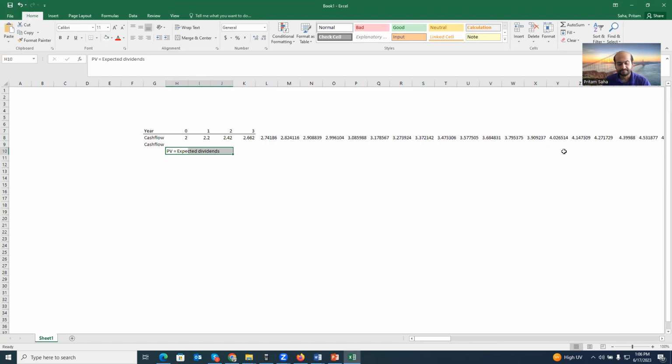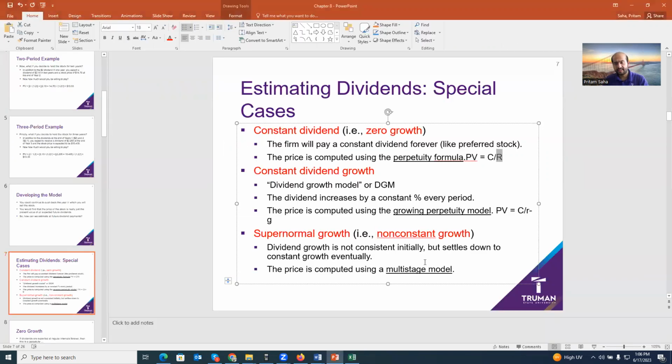In this chapter, or in this course, we are not going to go over this formula, because if you take an investment class going forward, you will do it a lot. This is the intro to finance class, and we don't want to do complex things. But we are going to do constant dividend and constant dividend growth models. The constant dividend model is also known as the zero growth model.